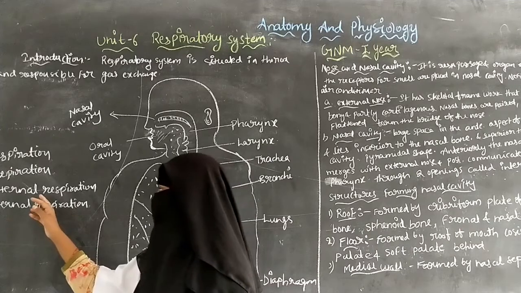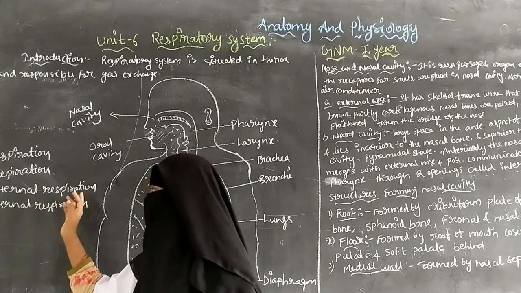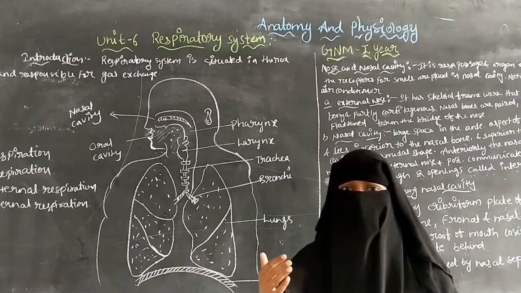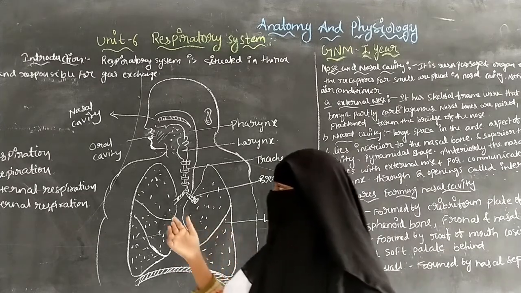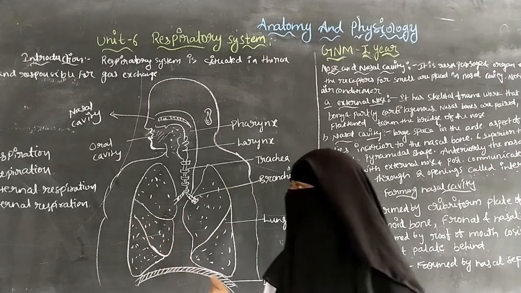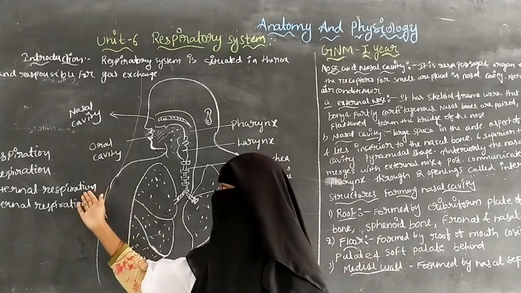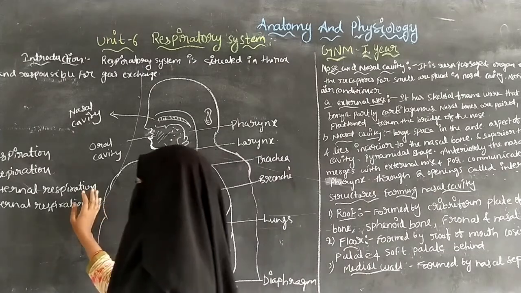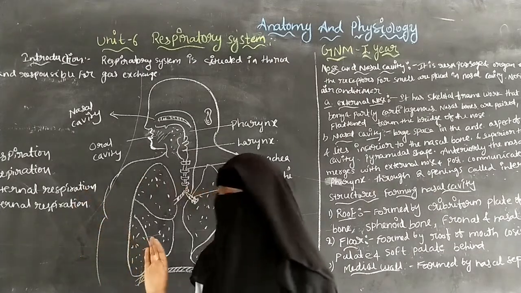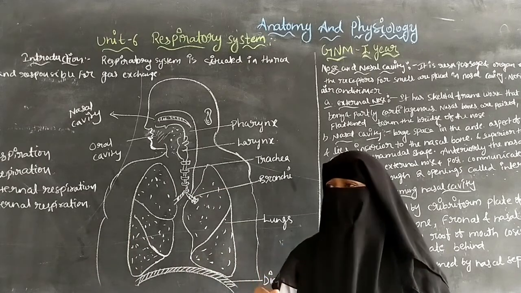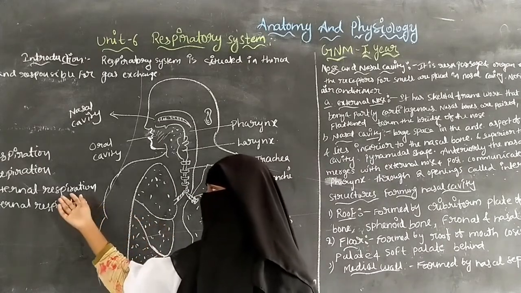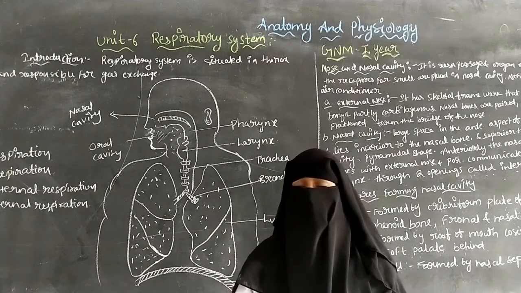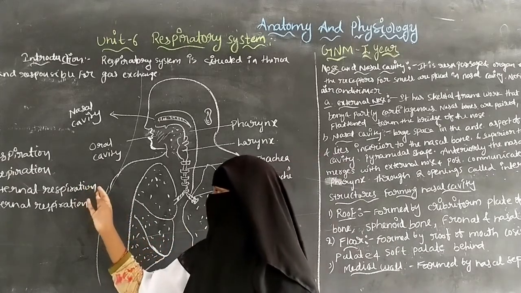The next one is external respiration. External respiration means the passage of air, the gas exchange, occurs between the atmosphere and the lungs. So it is called external respiration.